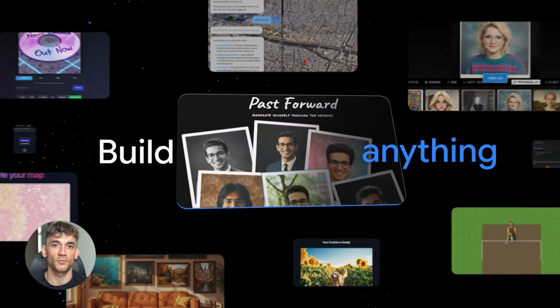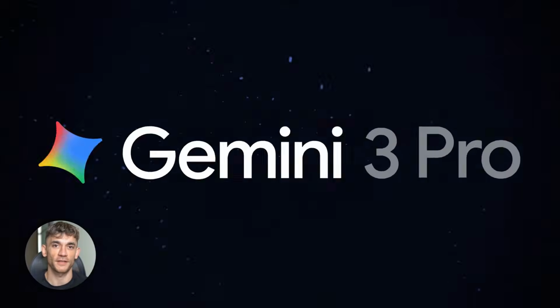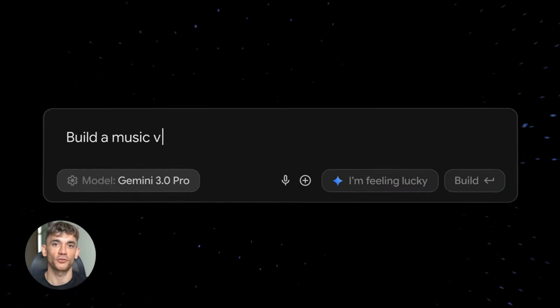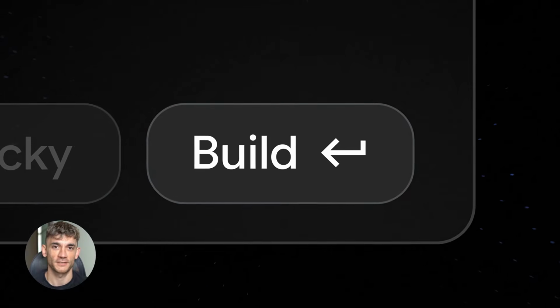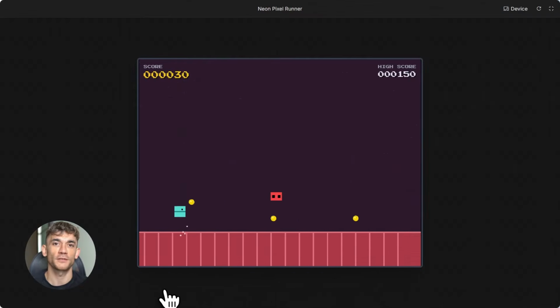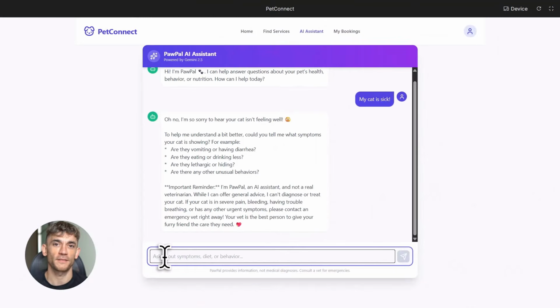Vibe coding with Gemini 3.0 is insane. You can build full apps with just your voice, no coding skills needed. I tested it 4 different ways, and what happened next blew my mind. This is the easiest way to build software I've ever seen. Let me show you exactly how it works.